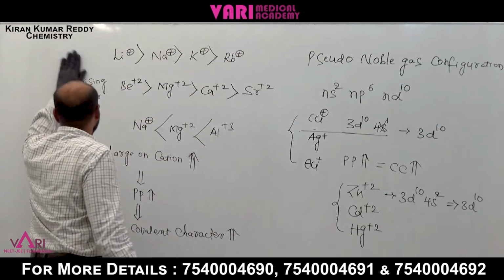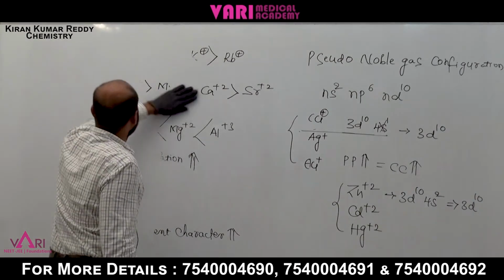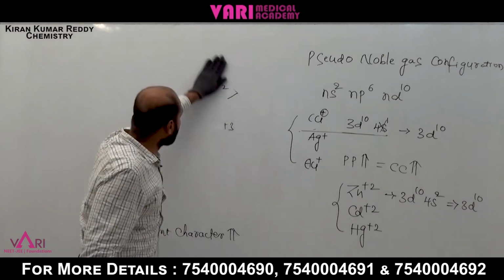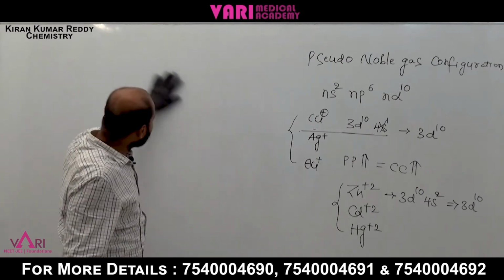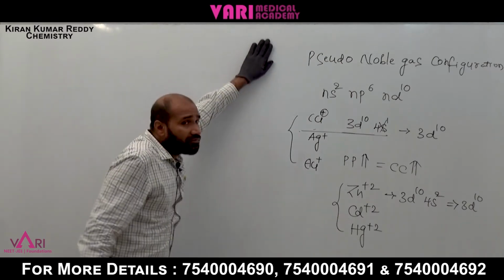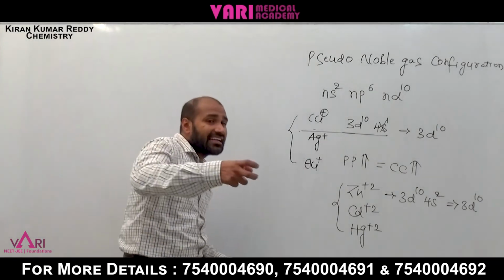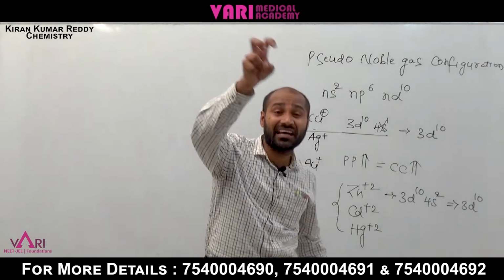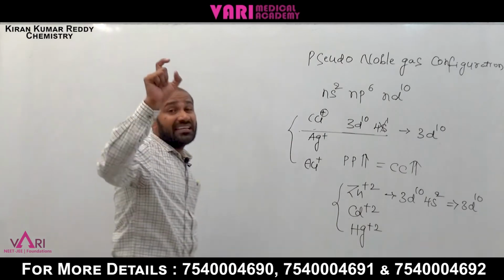Next, coming to the anion. Anion has polarization. What is polarization? Because the cation attracts the electron cloud of the anion, this electron cloud is elongated towards the cation. This elongation of the electron cloud of the anion is called polarization.